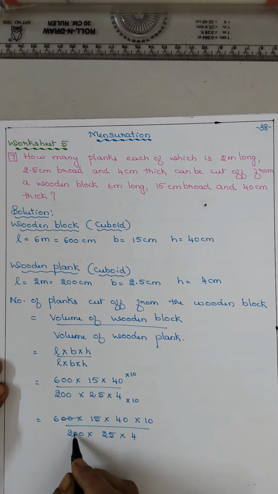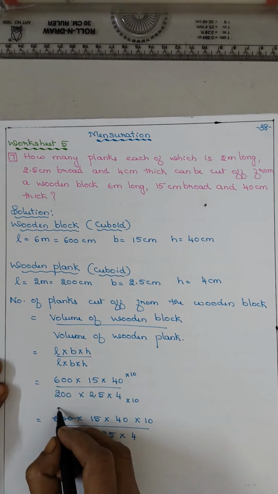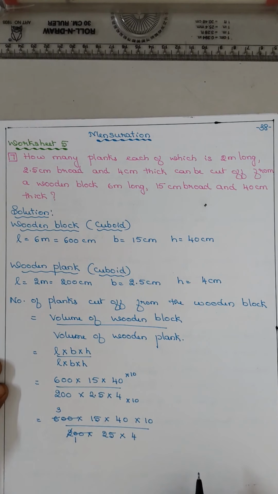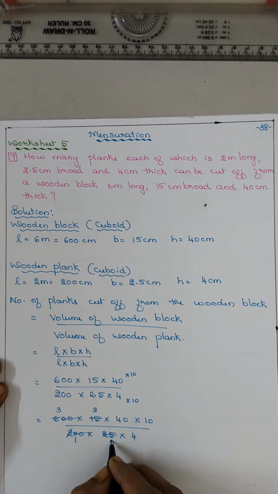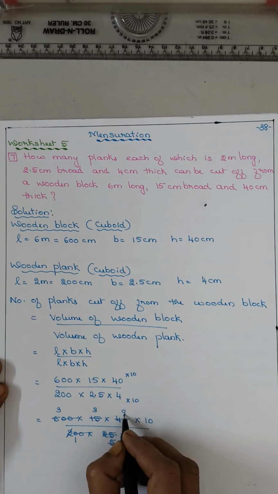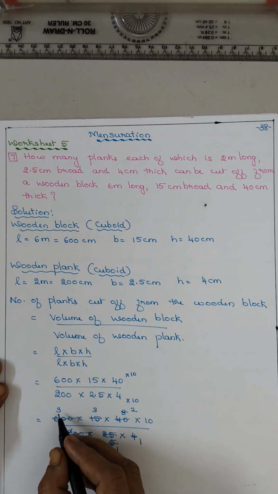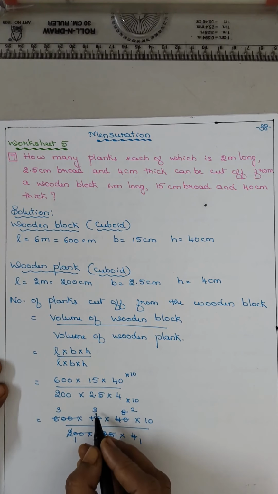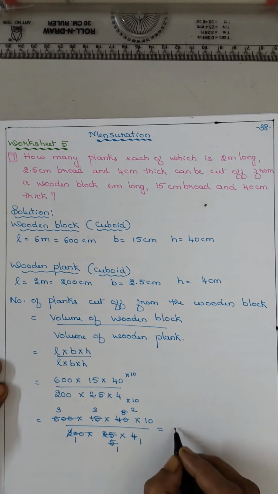Now 2 0 2 0 cut. 2 1s are 2, 2 3s are 6. Now 5 3s are 15, 5 5s are 15. Now 5 1s are 5, 5 8s are 40. 4 1s are 4, 4 2s are 8. So what came? 3 3s are 9, 9 2s are 18, 18 10s are 180.